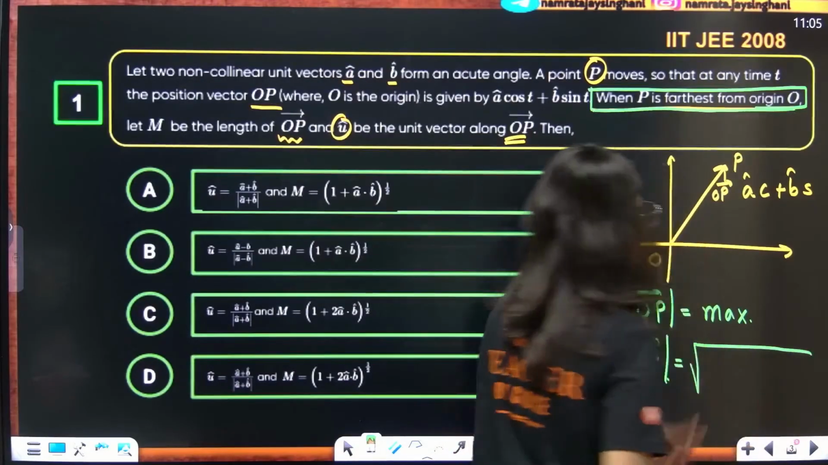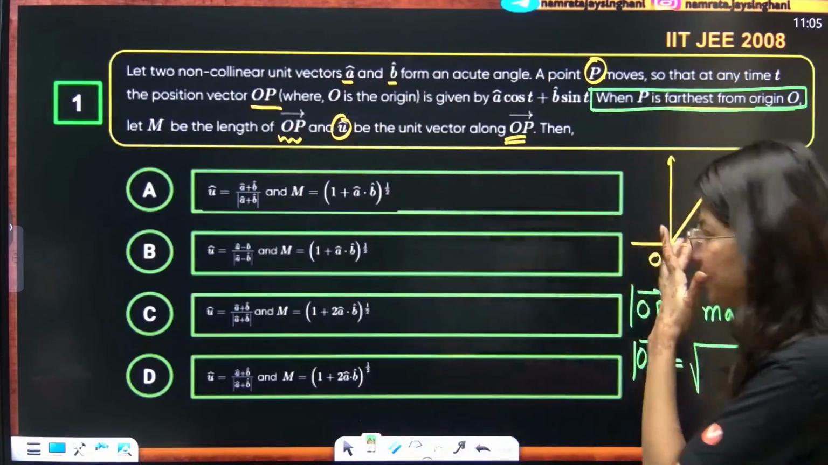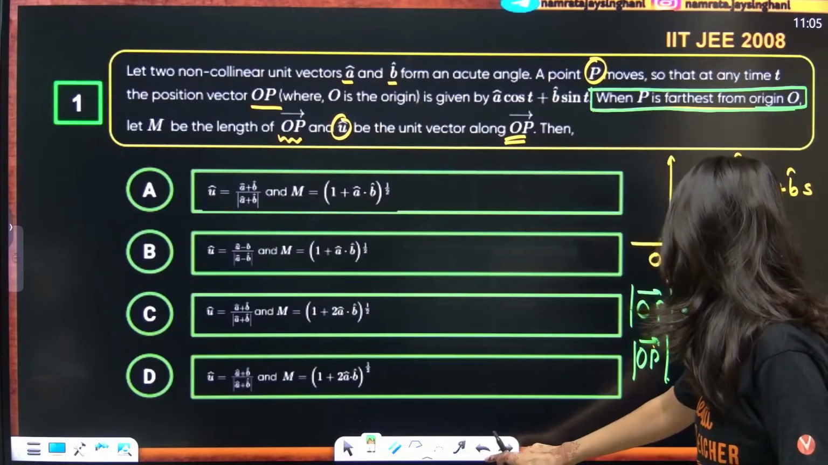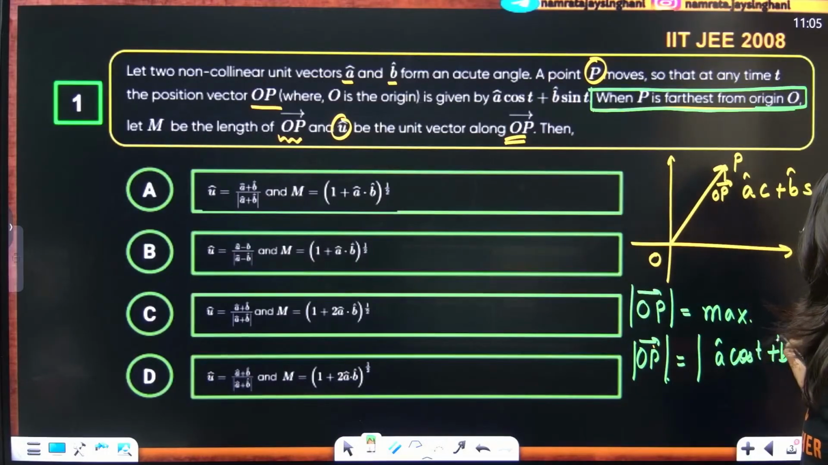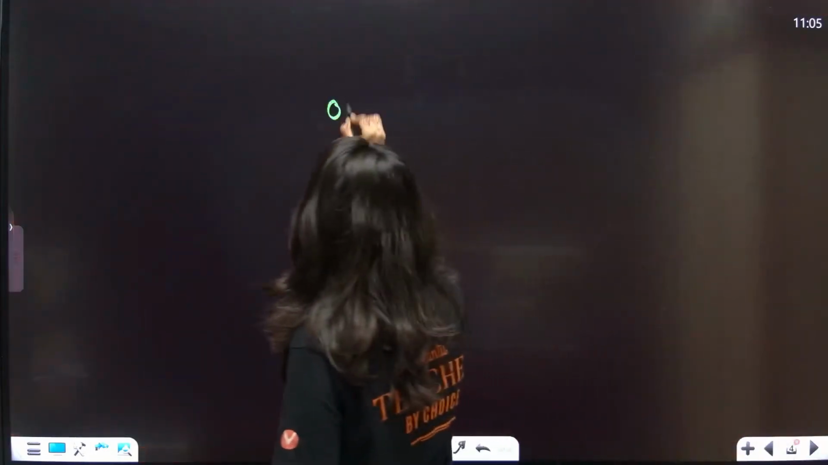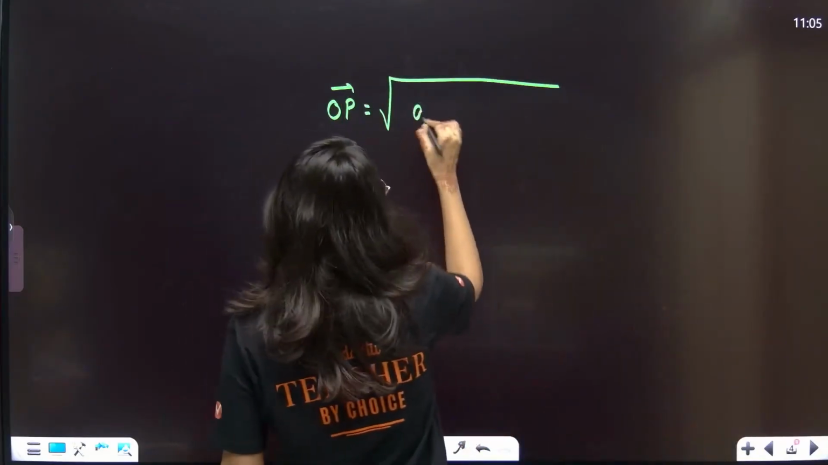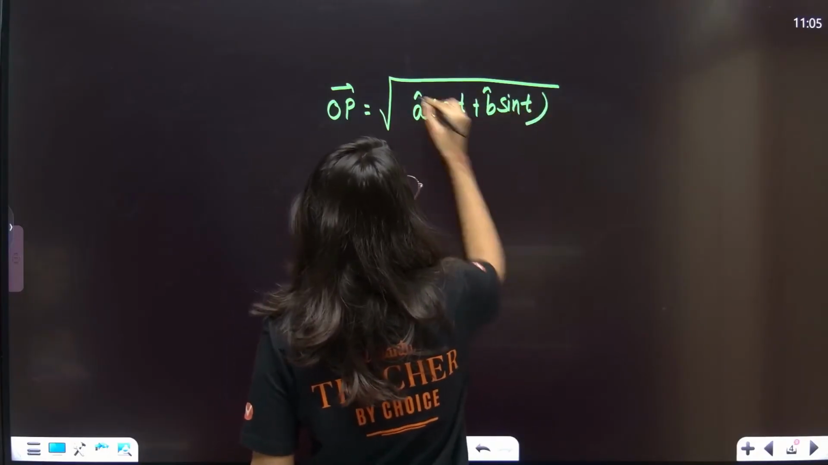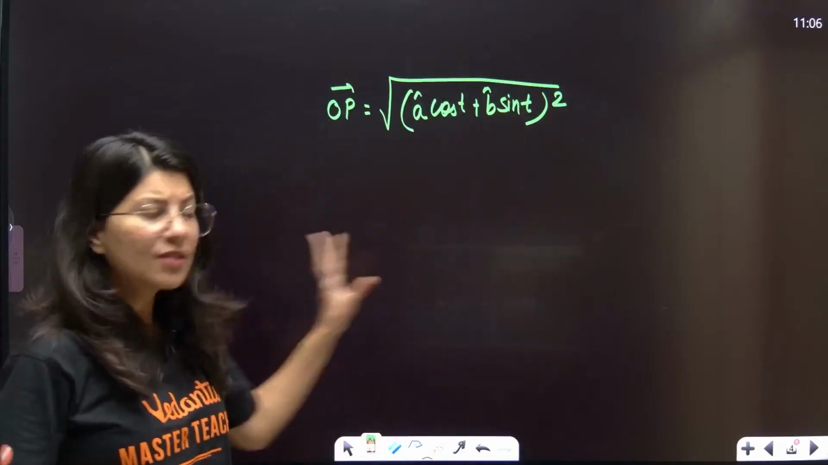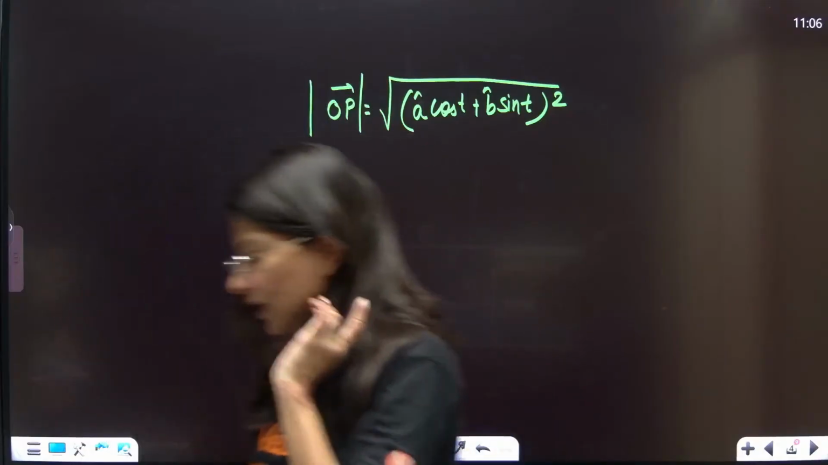Now, what will be the magnitude of OP vector? That is going to be a squared plus b squared plus 2ab. The OP vector will be the magnitude of a cap cos t plus b cap sin t. This is what you are looking for. OP magnitude is the square root of (a cap cos t plus b cap sin t) whole squared. Can I write it this way also? This is also the magnitude of OP. Are you guys with me?